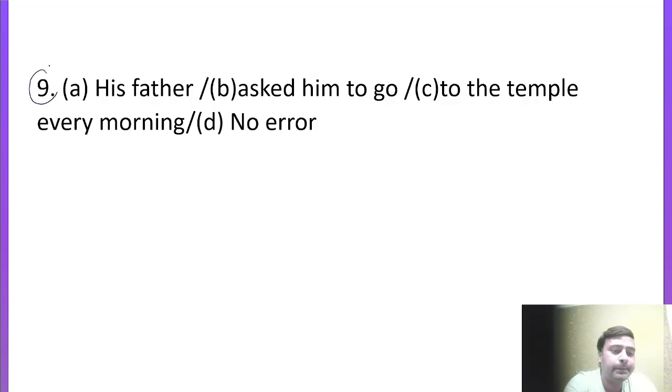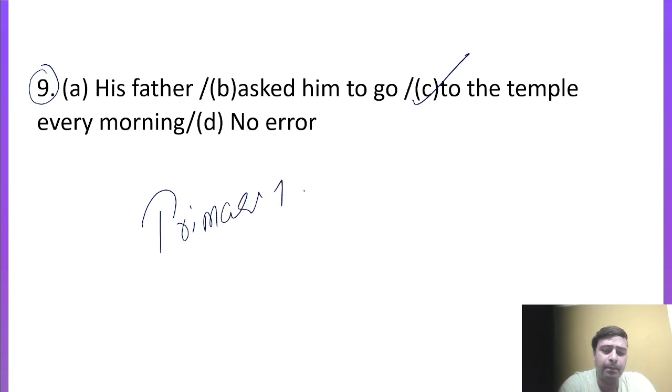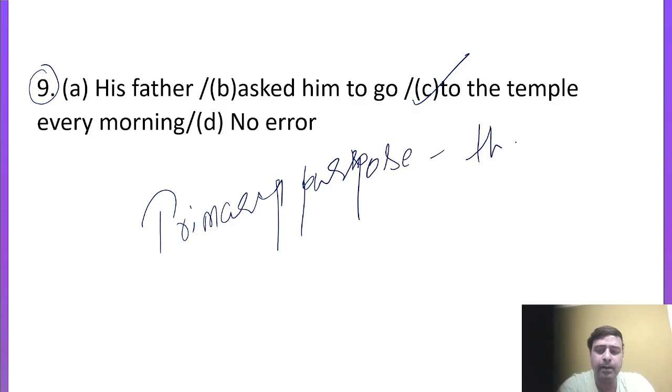His father asked him to go to the temple every morning. This is a very important concept. In question number 9, the error is in part C. One is primary purpose, actually, students. Whenever you go to any place for a primary purpose, if the primary purpose is given in the statement, we never use the article the, right? So the statement says his father asked him to go to the temple every morning. Whenever one goes to a temple, the primary purpose is given here. He goes to the temple for what? He goes for worship, right?